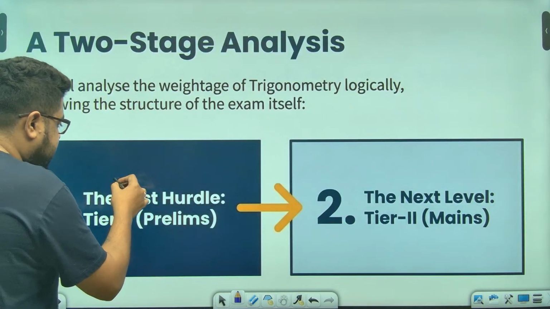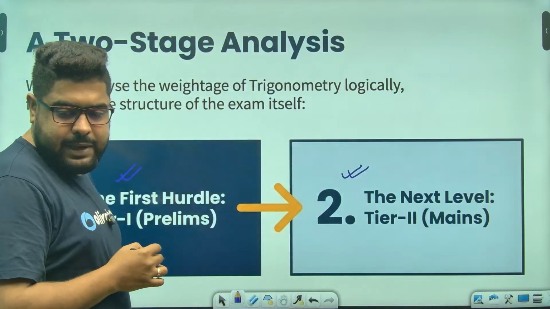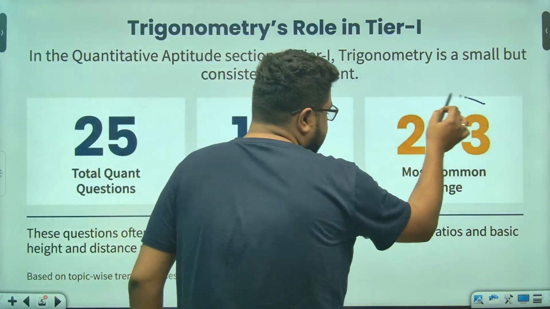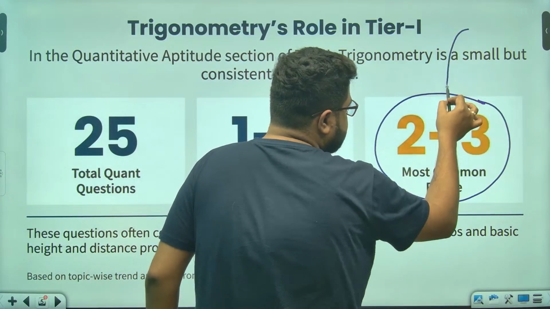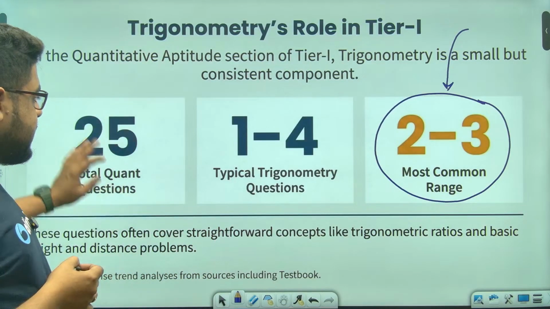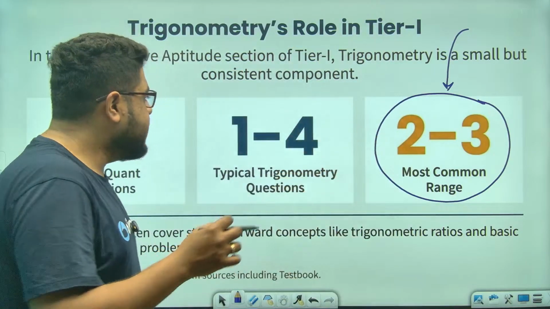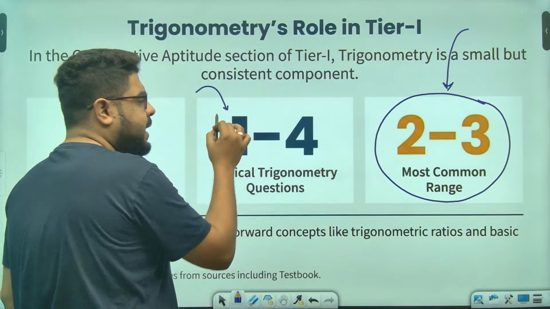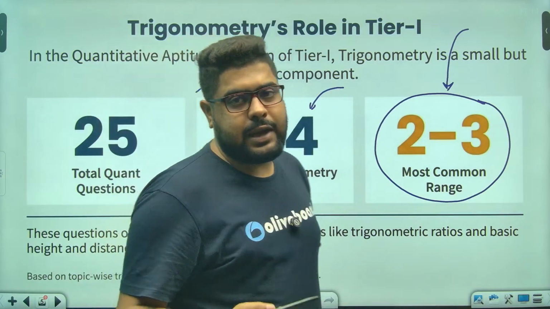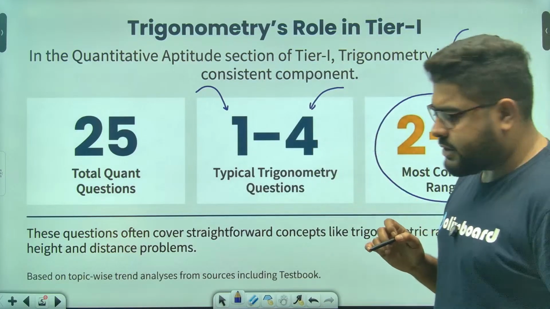In tier 1 as well as tier 2, especially in tier 2, you'll have multiple questions. In tier 1, the most common range is 2 to 3 questions. There are shifts where they ask only 1, which is very rare, and there are shifts where you can expect 4 questions, including height and distance. So this is the range for trigonometry.